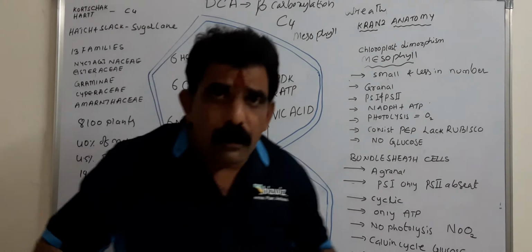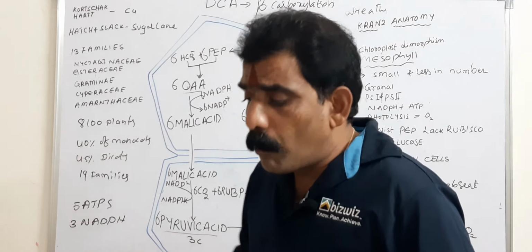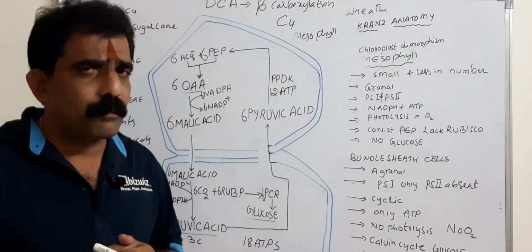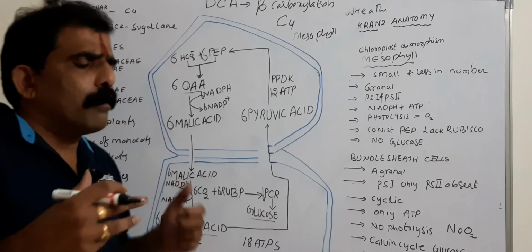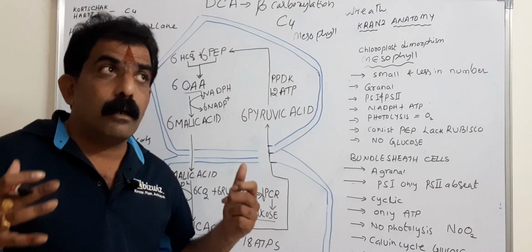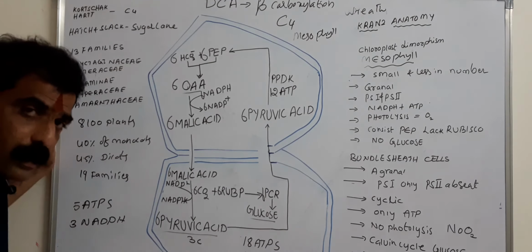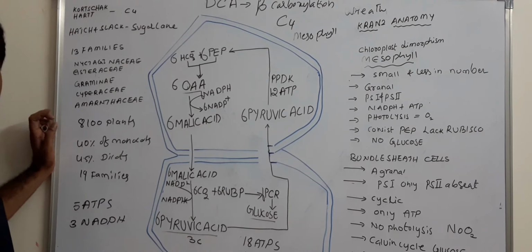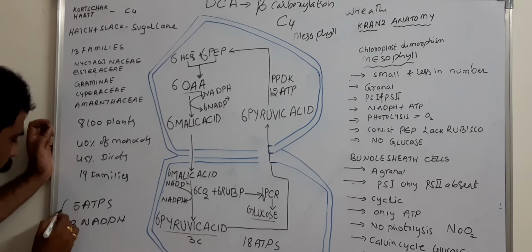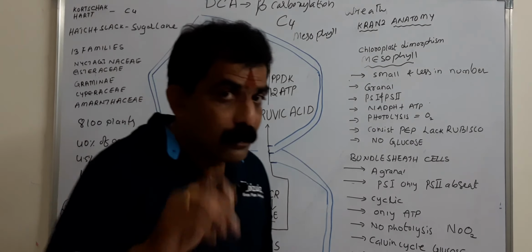But to produce a complete glucose molecule, how many turns of the C4 cycle should take place, or how many carbon dioxide molecules should be reduced, is the question. To produce a complete glucose molecule, 6 turns of the C4 cycle should take place, or 6 carbon dioxides should be reduced. If this much assimilatory power is required for 1 carbon dioxide, then for 6 carbon dioxides you multiply this unit by 6.